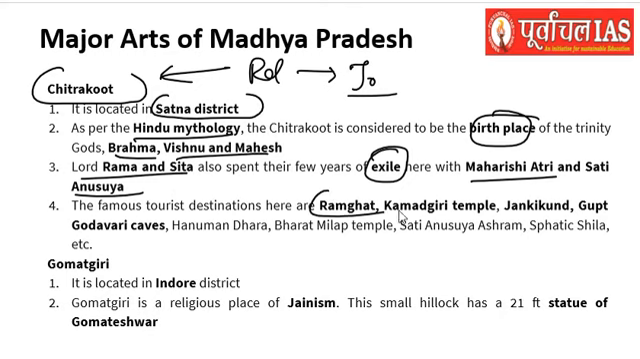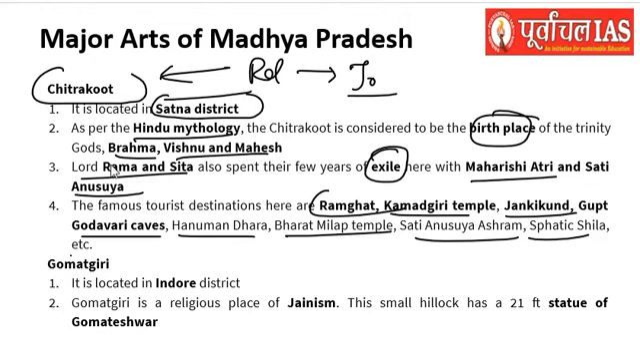And the famous tourist destinations here, if we talk about that, we have Ramghat and Kamadgiri Temple, Janki Kund, Gupt Godavari Caves, Hanuman Dhara, Bharat Milap Temple, Sati Anasuya Ashram, Swatik Shila. Okay, so these are the famous tourist destinations here, and Chitrakoot is the area which is located in the Satna district, right? So we have seen that as per Hindu mythology, it has this religious importance, and that would be promoting its tourism importance.